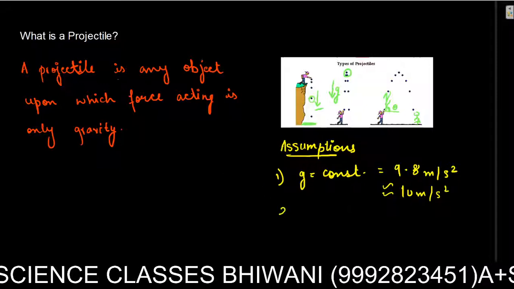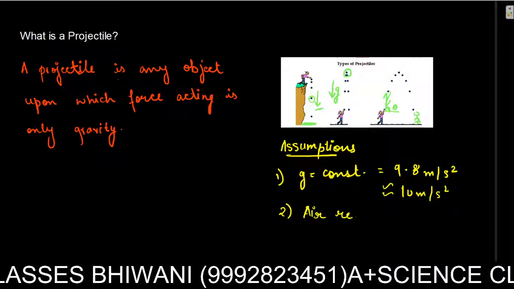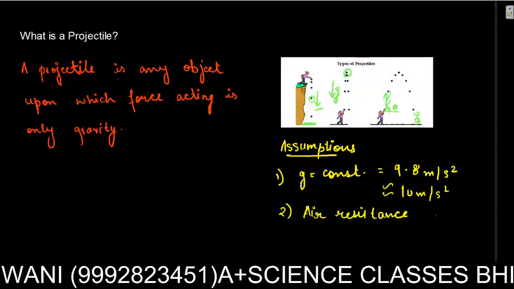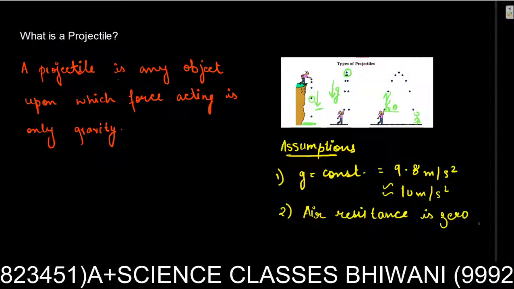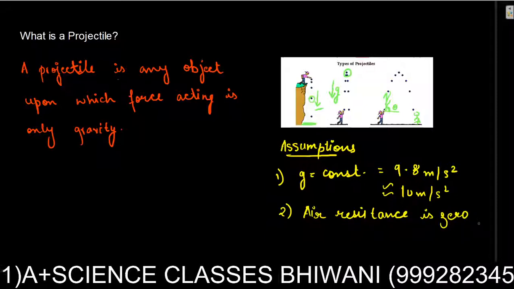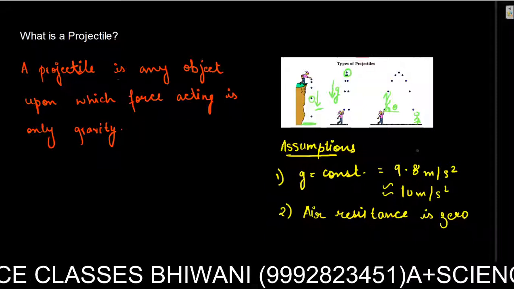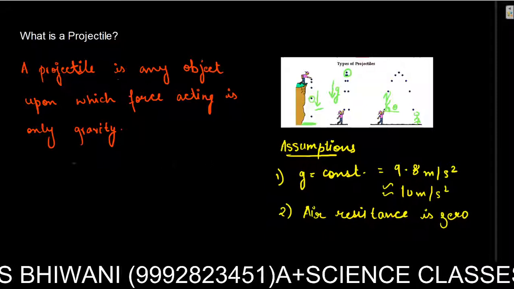And next, air resistance is negligible or 0. There should be no air resistance, and if there is, it must be negligible or can be taken as 0.